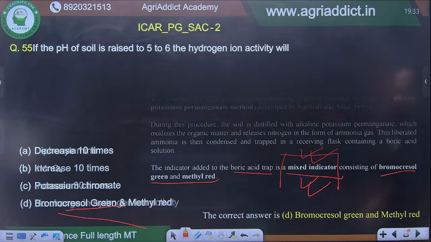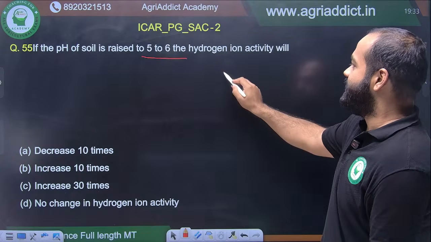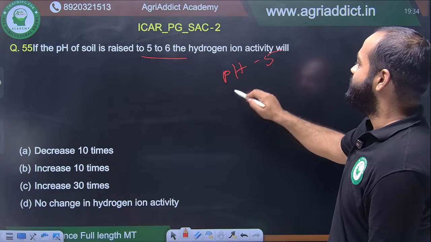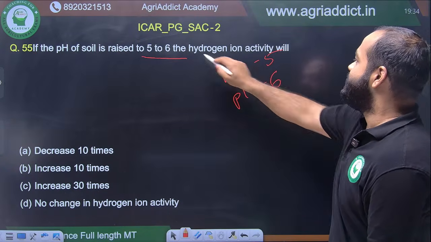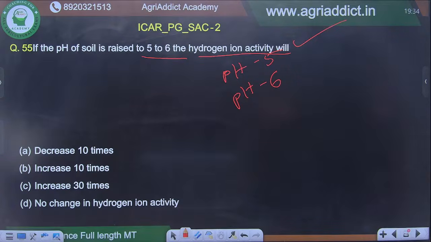All right. Moving on. If the pH of soil is raised from 5 to 6, the first pH was 5, the new pH is 6. The hydrogen ion activity will, what will it do? Option B, hydrogen activity will increase 10 times.